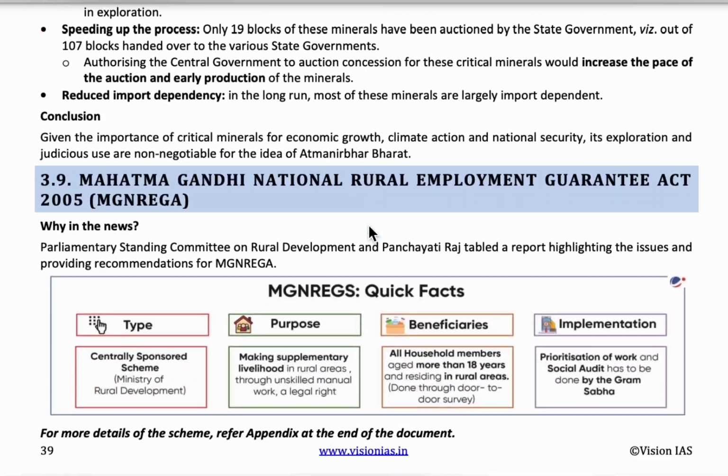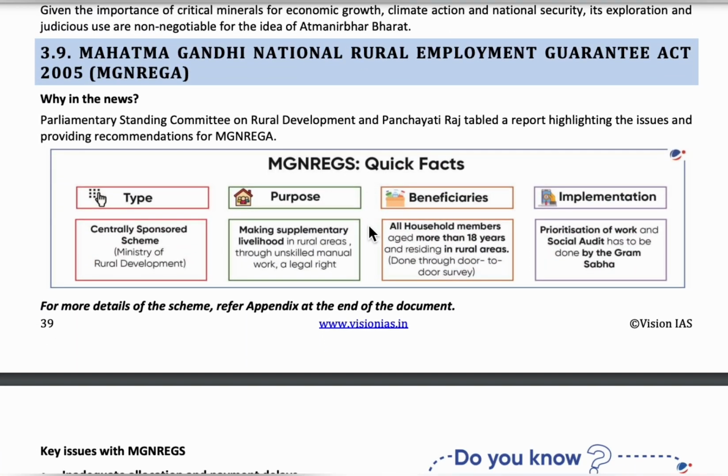The next one is the MGNREGA scheme, that is the Mahatma Gandhi National Rural Employment Guarantee Act of 2005. It is a centrally sponsored scheme. Generally, in the rural sector, unemployment is very high. To decrease the unemployment rate, this scheme was launched. There are some implementation problems, but it is still working successfully in 2023. Many improved technologies have been involved in this.